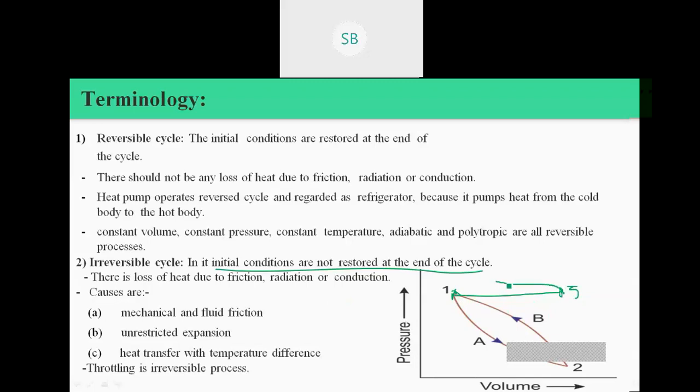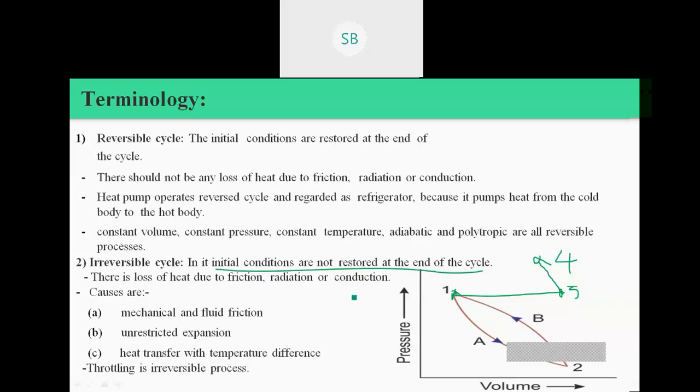It goes some other way and achieves another state. That cycle or those processes are called irreversible processes.